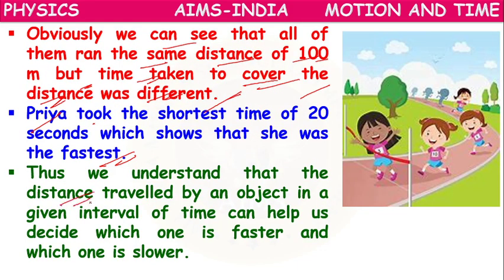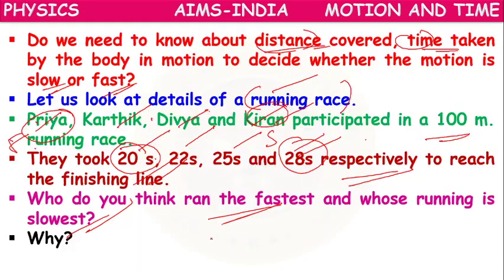The distance traveled by an object in a given interval of time can help us to decide which one is faster and which one is slower. Okay, children, what have we learned today?